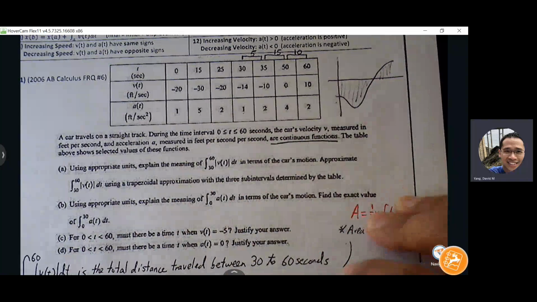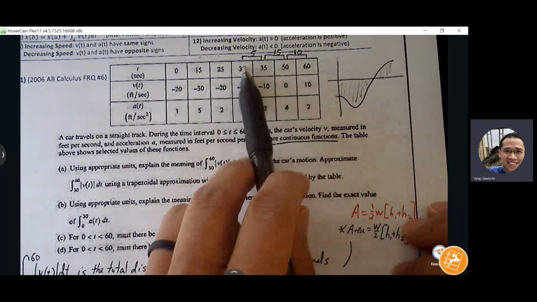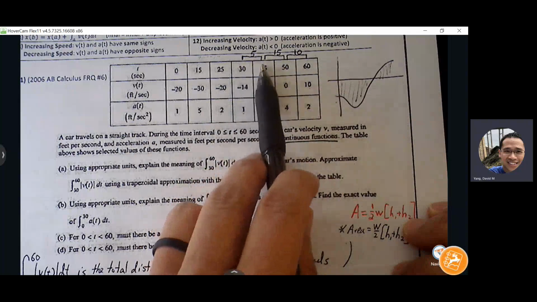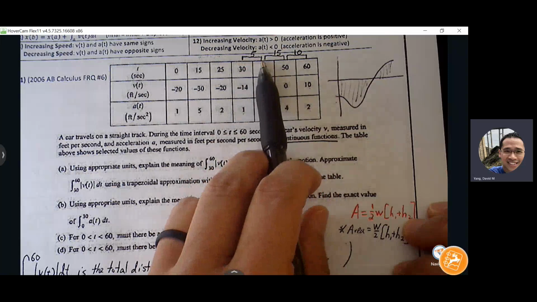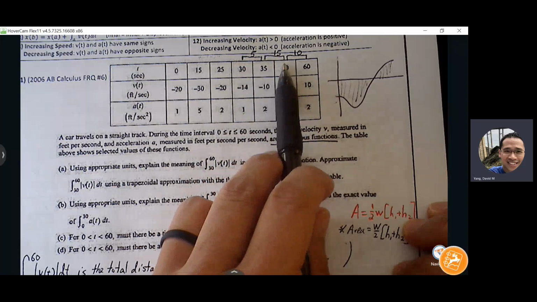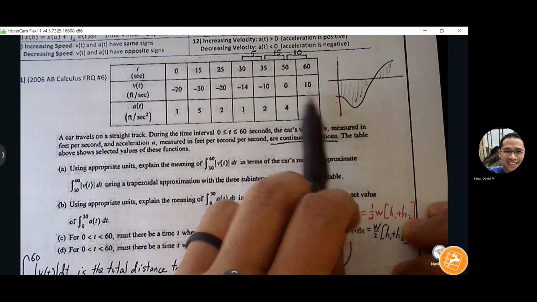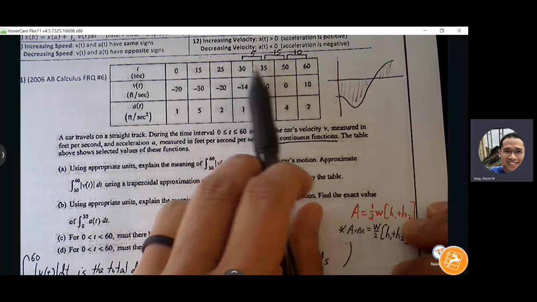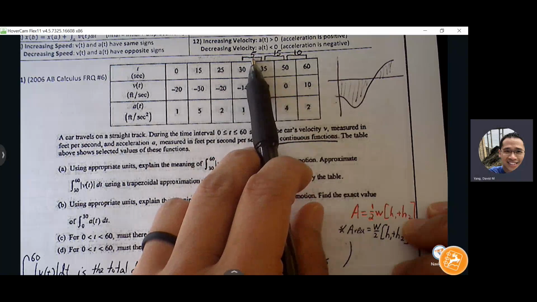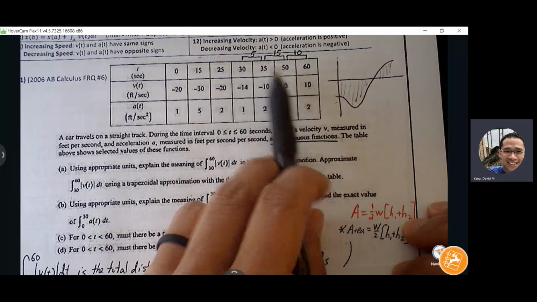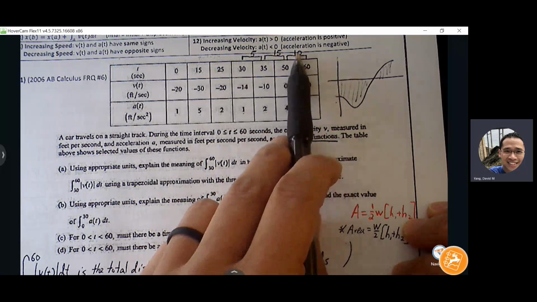Okay. So between 30 and 60, this goes back to Riemann sums. We have to pull the width from the difference of each of the subintervals for time. So between 30 and 35 is one subinterval. From 35 to 50 is one subinterval. From 50 to 60 is one subinterval. If we subtract 35 minus 30, that's the width of the first trapezoid, 5. Between 35 and 50 is a width of 15. Between 50 and 60 is a width of 10.